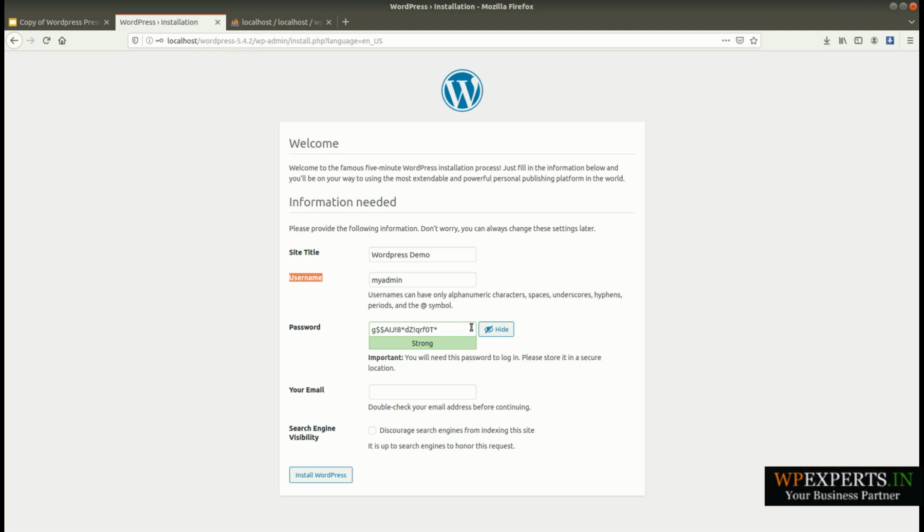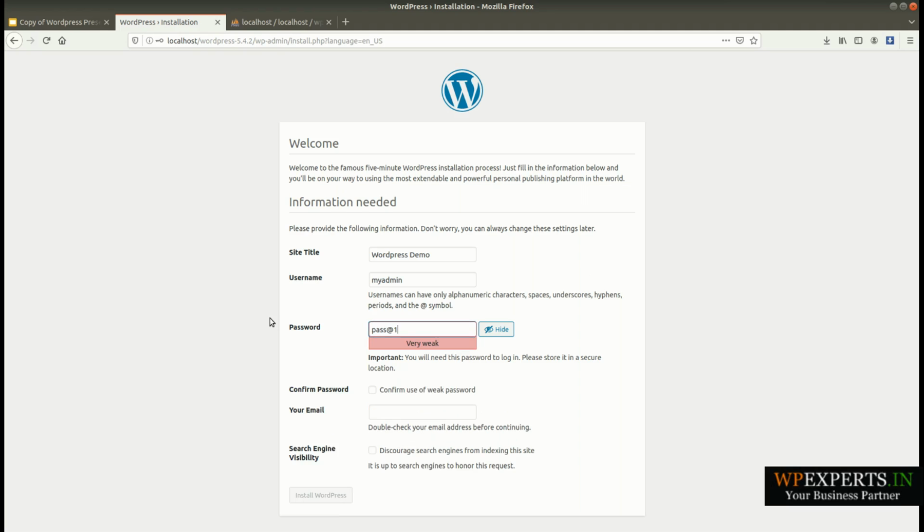Here, as I am going to set up on my local computer, I am going to use a simple password, and after you go live with the site you need to change the password to a secure password. Otherwise, if you use a simple password on your live site, the hacking chances of your WordPress admin will be higher. So to reduce the hacking chances of your WordPress admin, you must use a secure username and a secure password as well.